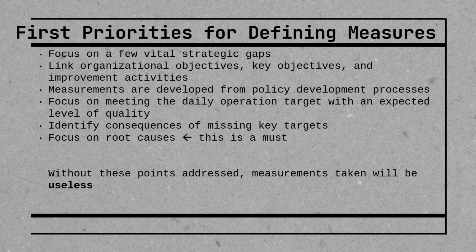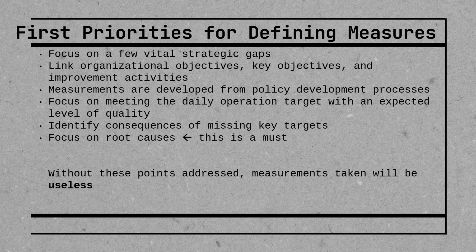Now, another priority is linking organizational objectives, key objectives, and improvement activities. So again, we want everything to tie back to what the organization is aiming to do and what that specific focus is. The next one is measurements are developed from policy development processes. Basically, again, this goes back to the objectives, key objectives, and improvement activities, policy development. So you have to look at the culture within the organization as well. This is basically saying it has to relate to what's going on within the organization.